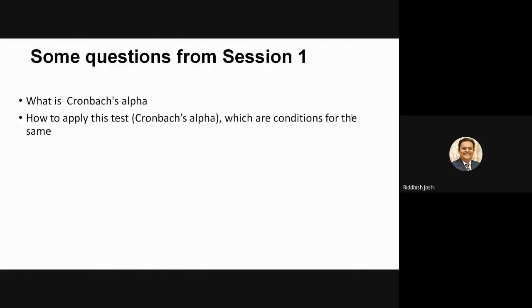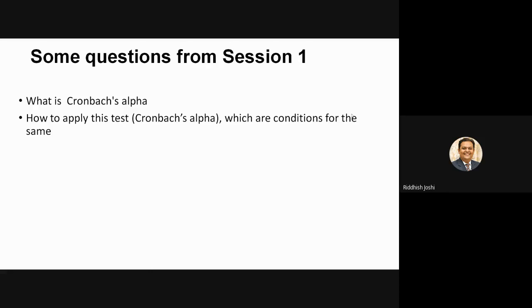Some more questions. What is Cronbach's alpha? Somebody asked about it. Now this question was asked in the session after session 1, and Cronbach's alpha, which is internal consistency reliability, was covered in session 2. So I think this question doesn't need to be answered, because Cronbach's alpha is one of the techniques to measure internal consistency reliability of the questionnaire, right? How to apply this test, Cronbach's alpha, and what are the conditions of the same?